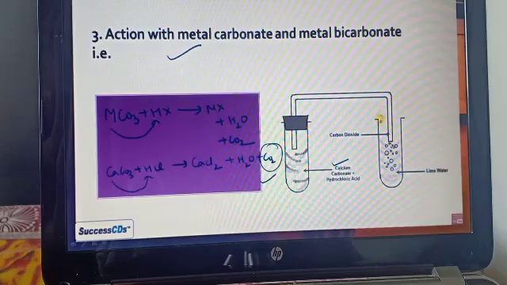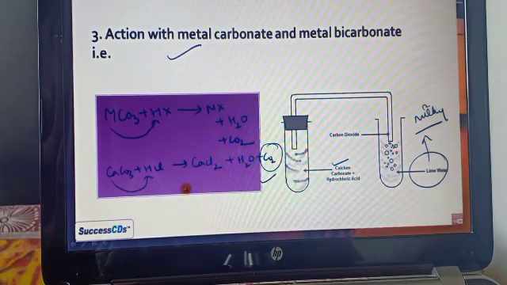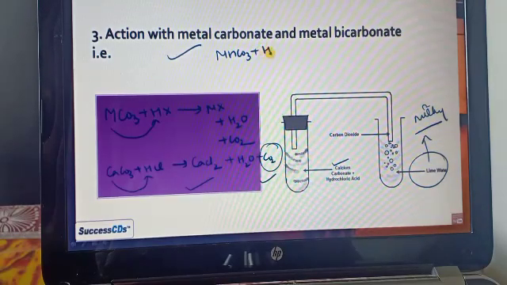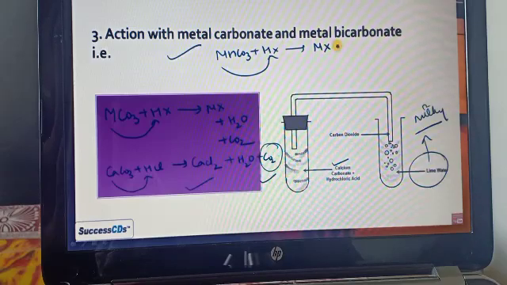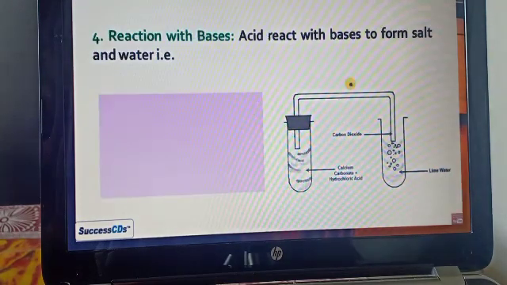How can we check the presence of carbon dioxide? If it turns lime water milky or hazy, then we consider that carbon dioxide is present. If metal hydrogen carbonate or metal bicarbonate reacts with the acid, then we also get the same products: a metal salt, water and carbon dioxide.